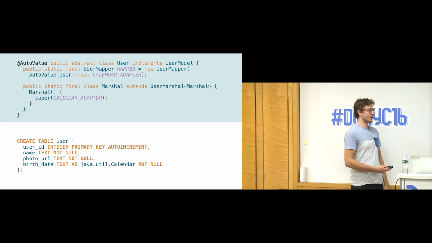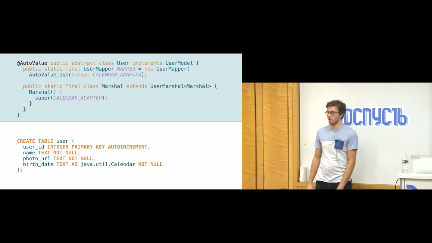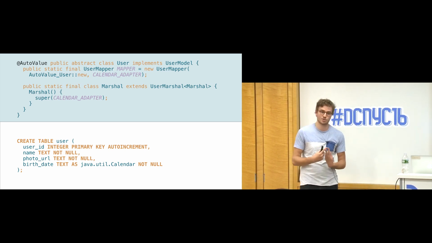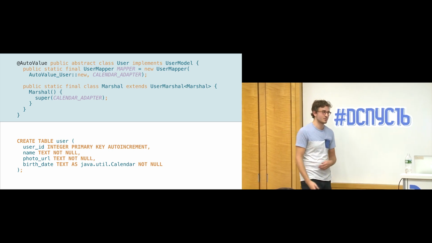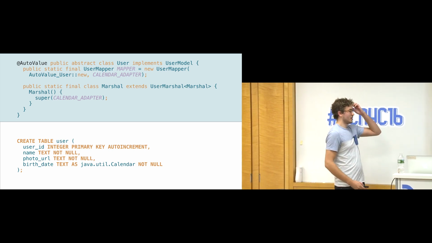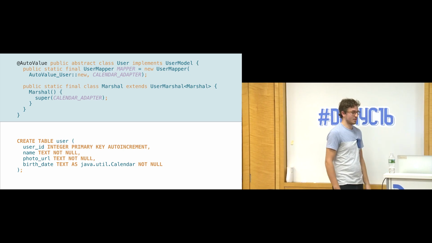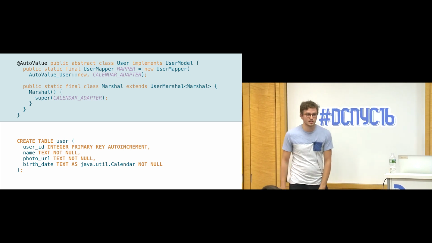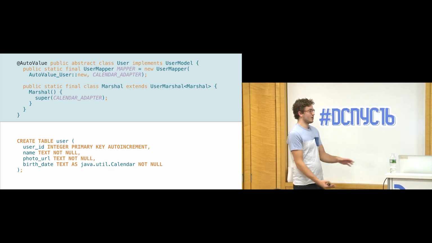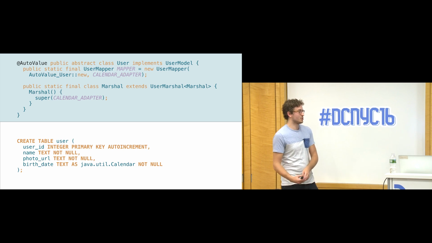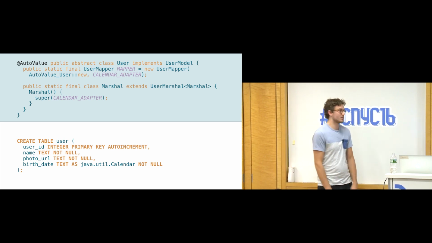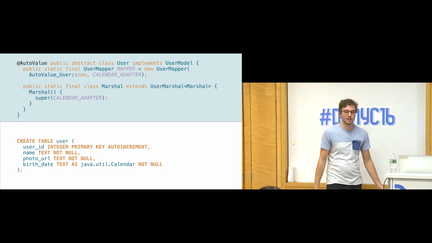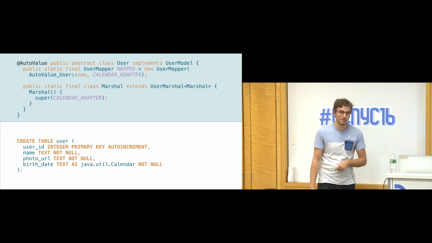And then all you're left with is the same thing that Marshall mappers was generating, the custom mapper and the custom Marshall, for going from a cursor to your type and then going from your type to content values. So this was a lot better. We had managed to get rid of that big part that we didn't like, which was the SQL text. And it was essentially just a better version of what we had with Marshall mappers. It was using even less code to generate these small classes. Maybe the only knock to it is that you have to create this extra Java class in addition to your create table schema.